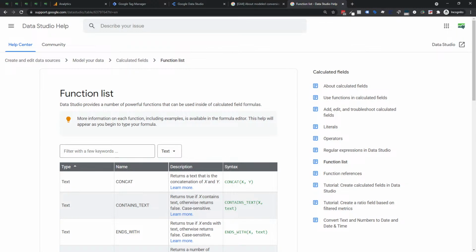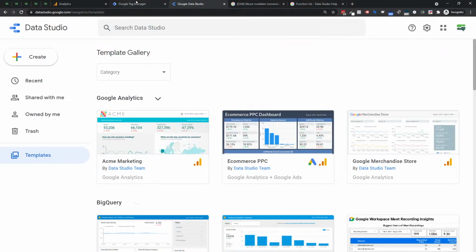And that was a big update where they came through there. So wanted to make sure that you knew about that as well. So the new updated functions for Data Studio, for those that are using functions, I think that could be pretty useful. And with that, we bring it to a close.